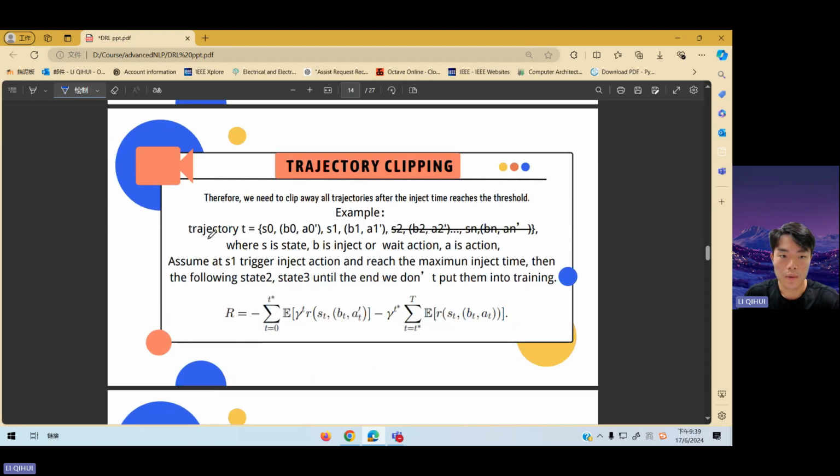For example, we have a trajectory T like this, where S is state, B is inject or wait action, A is action. Assuming at S1 we trigger the inject action and reach the maximum inject time, then the following state 2, state 3 until the end, we don't put them into training.